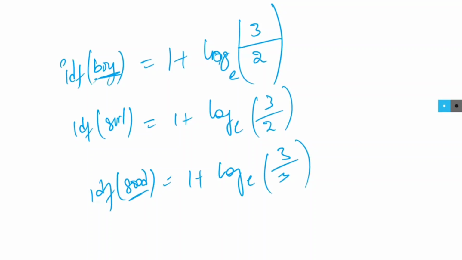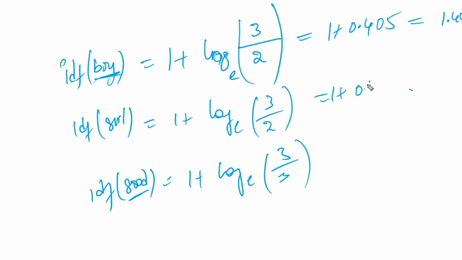Is that clear? So if you calculate log to base e of 3 by 2, which is approximately 0.405, and add 1 to that, you get 1.405, which is the IDF of boy.